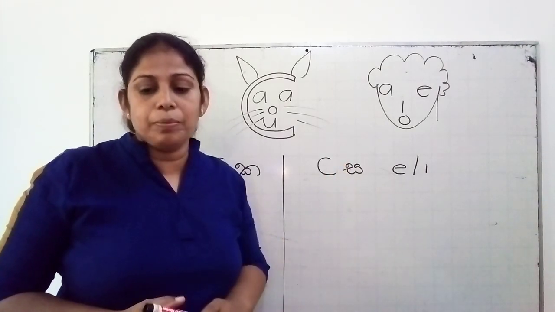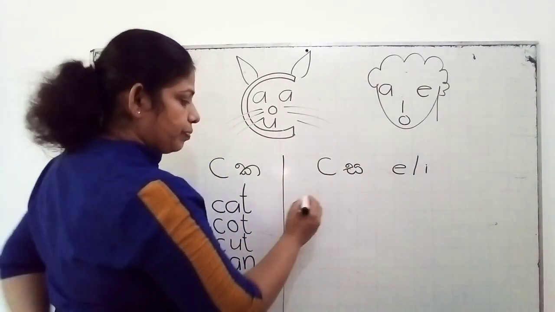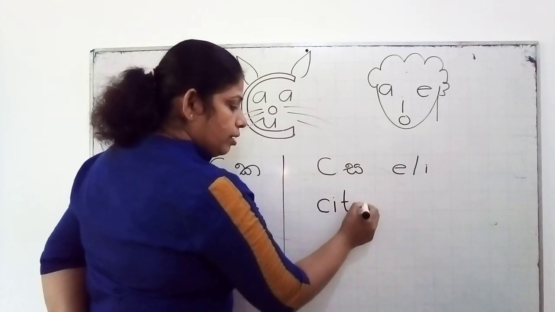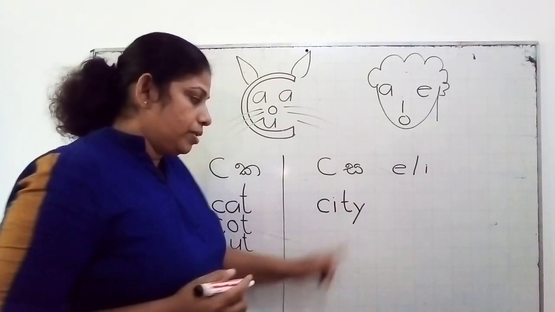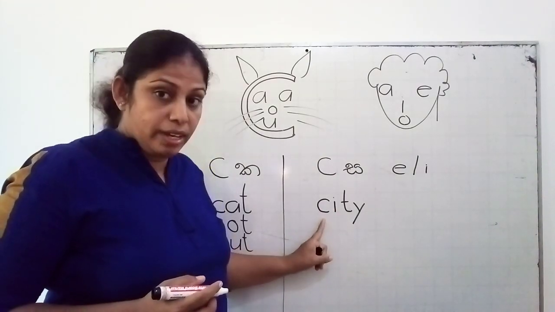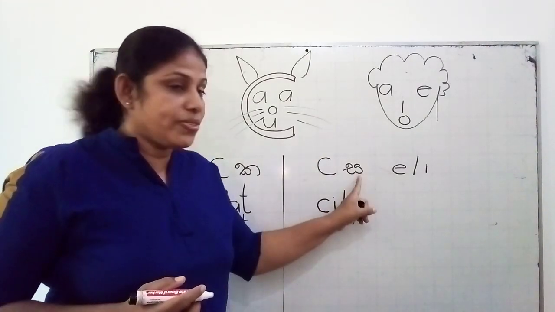I will give you some examples for that also. S, I, T, city. Vowel sound I is here. Then letter C we have to pronounce here as S.